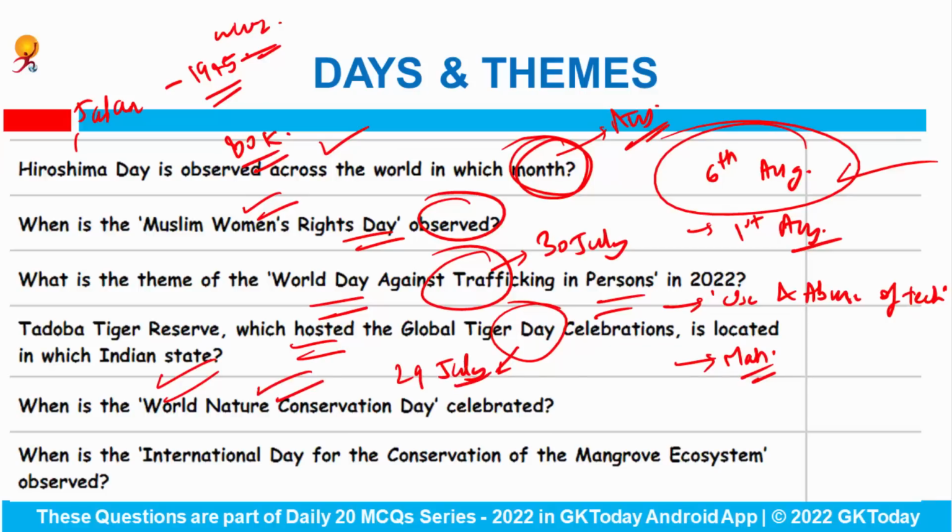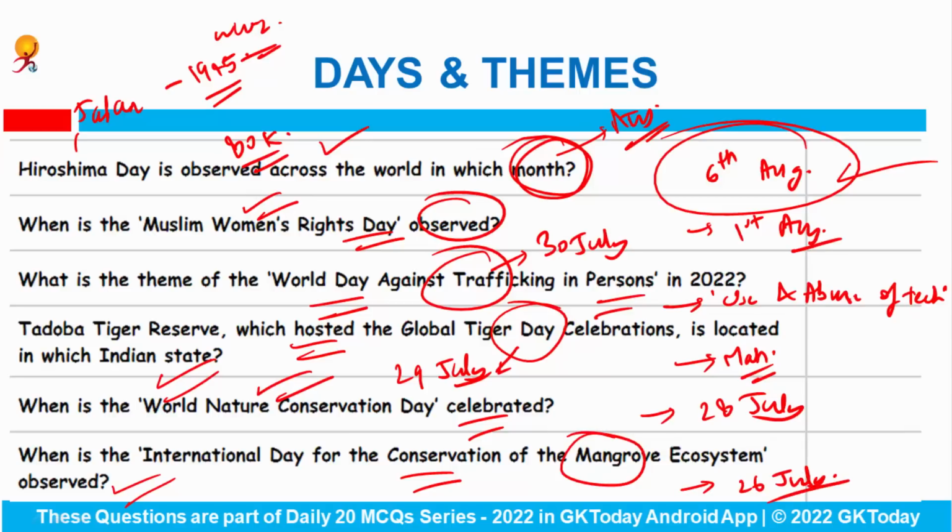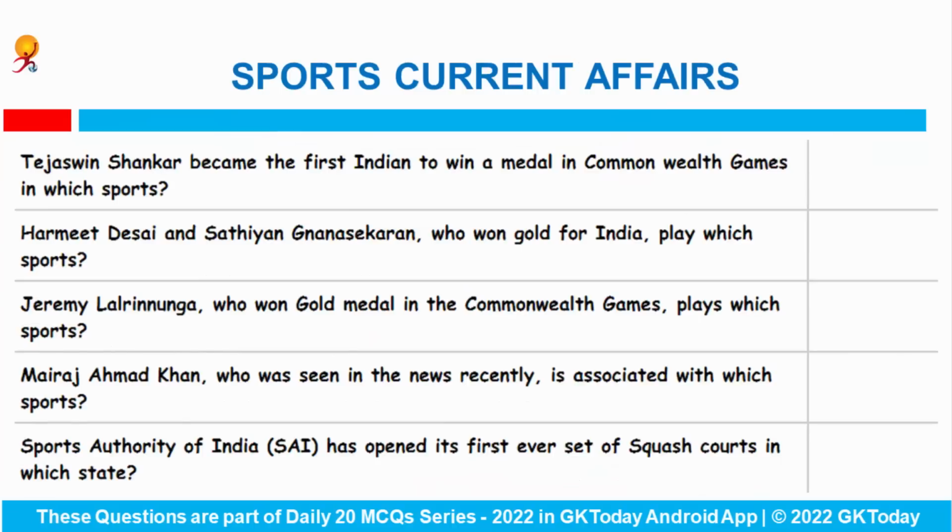When is the World Nature Conservation Day celebrated? This day is celebrated on 28th of July. When is the International Day for the Conservation of the Mangrove Ecosystem observed? So this is observed on 26th of July. Fine. Next we'll see some of the important sports related current affairs.